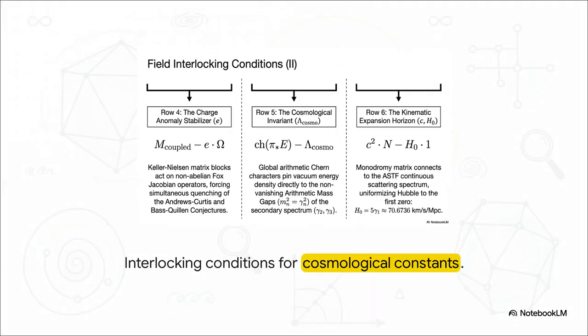Moving to the bottom half, we see row 4 establishing charge anomaly stabilizers. Row 5 mathematically pins the cosmological vacuum energy directly to the arithmetic mass gaps of those secondary particle zeros we talked about earlier. And finally, row 6 completely uniformizes our exact Hubble expansion rate, connecting it all the way back to the continuous scattering spectrum. It's like a perfectly interlocking puzzle, where moving just one piece forces all the others to instantly adjust.